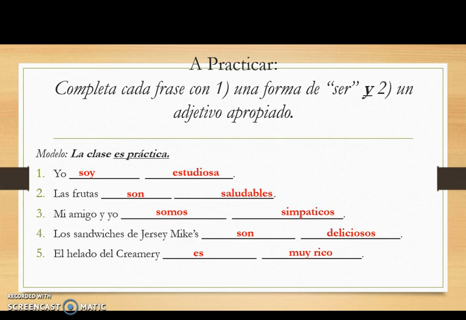Más práctica. Tienes dos actividades aquí. Completa la frase con uno, una forma de ser, y dos, un adjetivo apropiado. So now you have two tasks. First, the correct form of ser. Second, an appropriate adjective. Remember what you know about adjectives. They have to match in gender and number with the thing that they're describing. So make sure you choose the correct form of the adjective, as well as the correct form of ser.